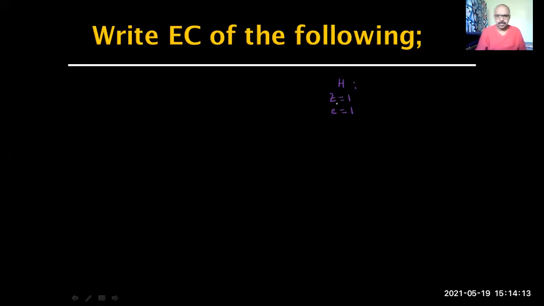So if I say atomic number of an atom, it should always signify the number of protons, which is equal to the number of electrons in an atom, not in an ion. In case of an ion, the number of electrons will not be equal to the number of protons because ions are formed only when you add electrons to or remove electrons from an atom. So only in case of an atom, proton number is equal to electron number. So atomic number can be taken as either proton number or electron number for an atom.